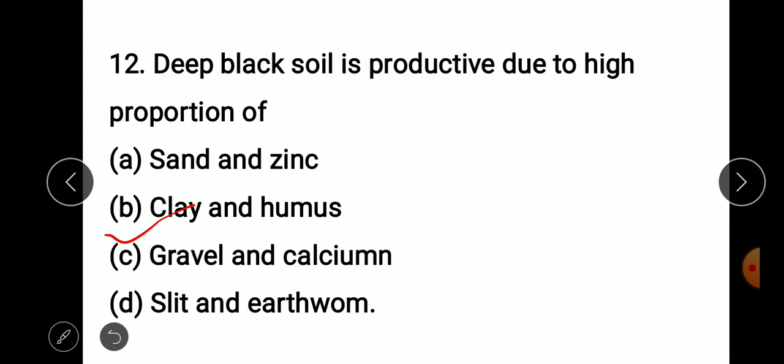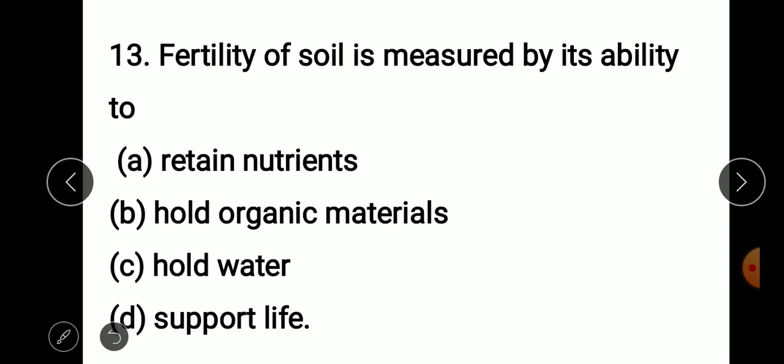Where the proportion of clay and humus rises in soils, that makes them highly productive. In deep black soils, because of the higher proportion of clay and humus, they are more productive than other soils.